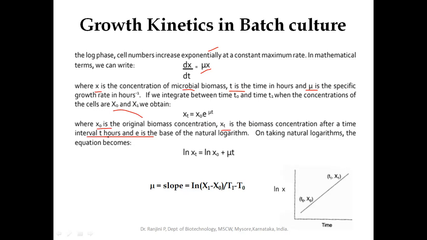On taking the natural logarithm, ln xt is equal to ln x naught plus mu t. So mu is nothing but the slope of the graph obtained by plotting the time on the x-axis and the logarithm of biomass on the y-axis. So mu is equal to the slope, which is the change of ln x, that is ln x1 minus ln x naught, divided by t1 minus t0. By this, you can calculate the specific growth rate per hour using this formula.